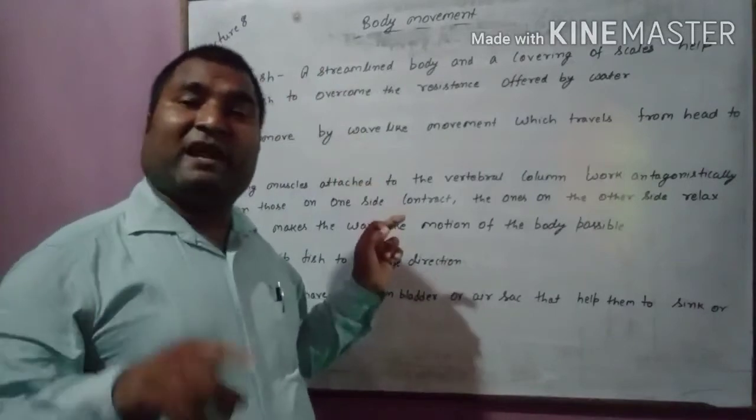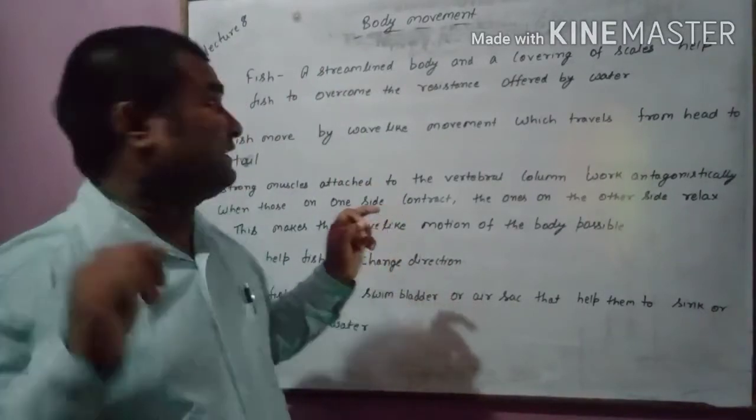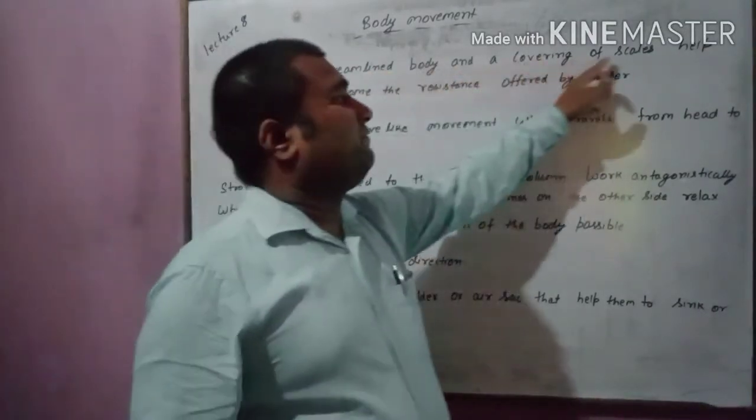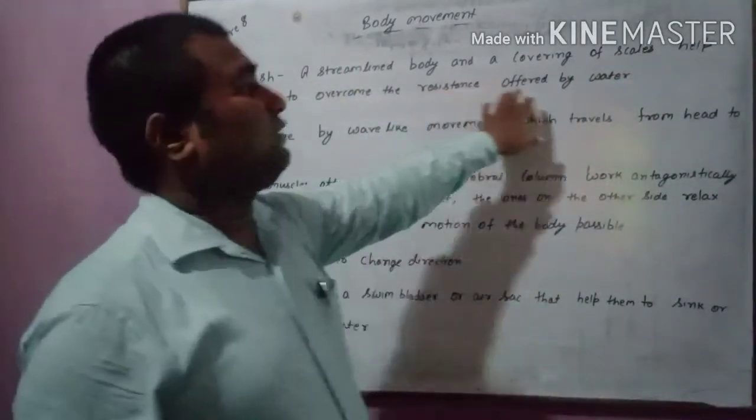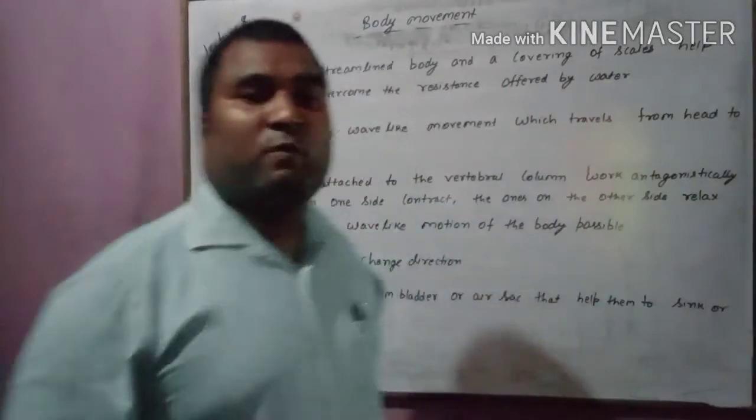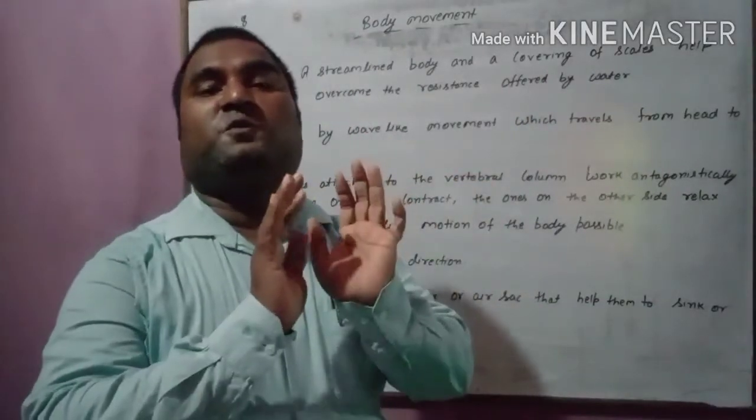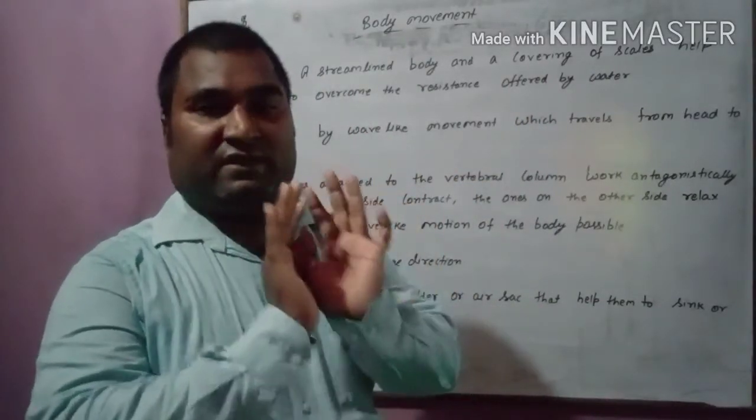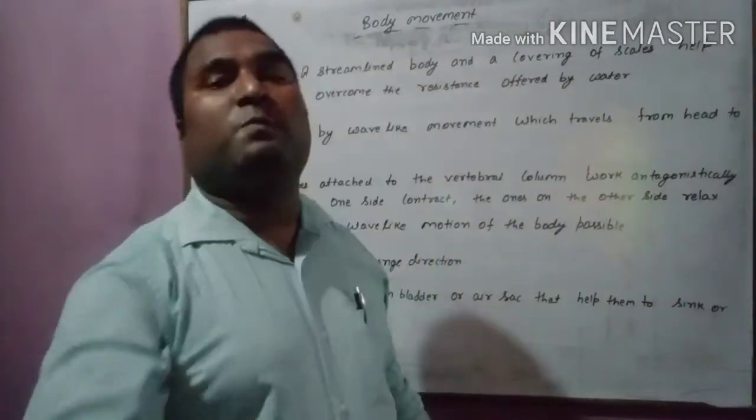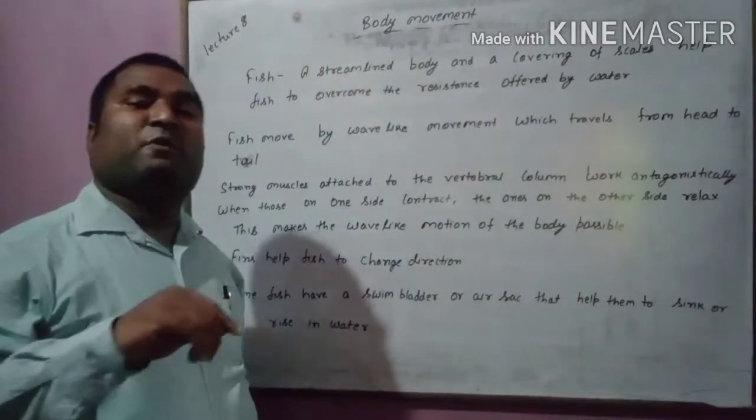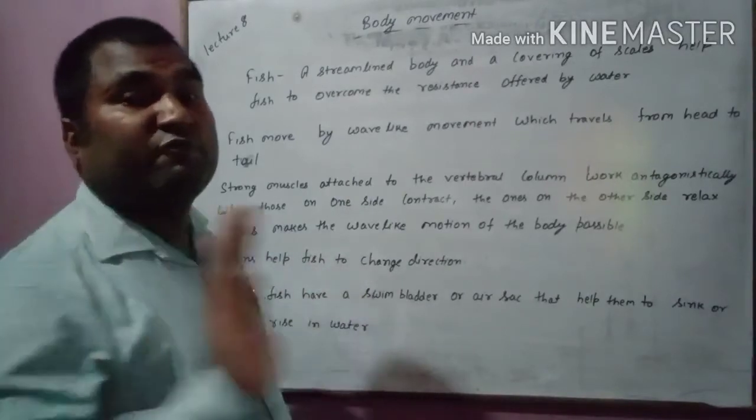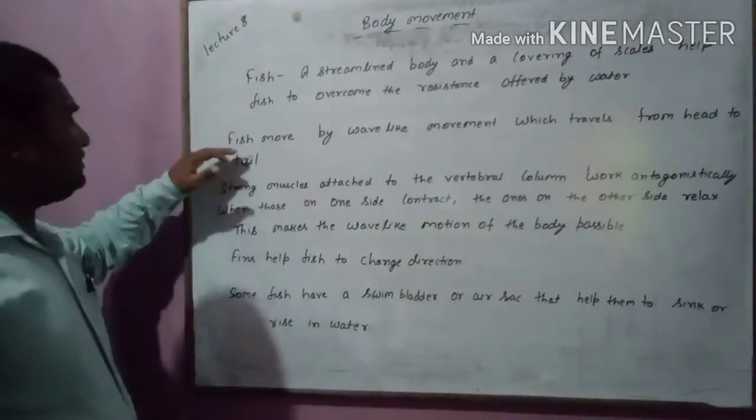Fish have a streamlined body and covering of scales. The streamlined body and covering of scales help the fish to overcome the resistance offered by water. वाटर जो मूव करने में उसको तकलीफ देता है, जो रेजिस्टेंस डेवलप करता है, उसको वो पार पाते हैं with the help of streamline body. मीन्स अगर स्ट्रीमलाइन बॉडी नहीं होता तो वाटर उसको मूव करने नहीं देता.